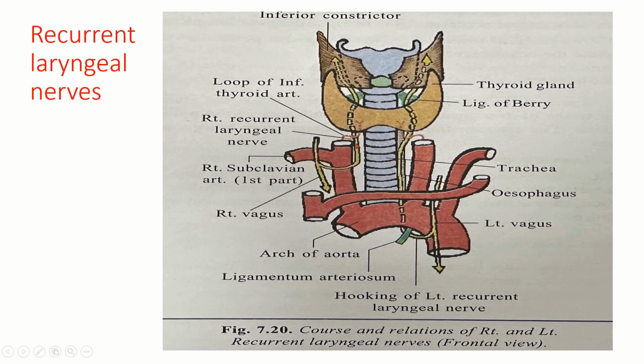If we trace it above, it goes in relation to the medial surface of the lateral lobe of the thyroid gland. Then it reaches the larynx, supplying the intrinsic muscles of the larynx. Whereas on the left side, the left recurrent laryngeal nerve arises at a lower level, hooking below the arch of aorta. On the right side it hooks below the first part of the right subclavian artery, whereas on the left it hooks below the arch of aorta and passes to the left of the ligamentum arteriosum. I will explain this with embryological evidence in further slides.